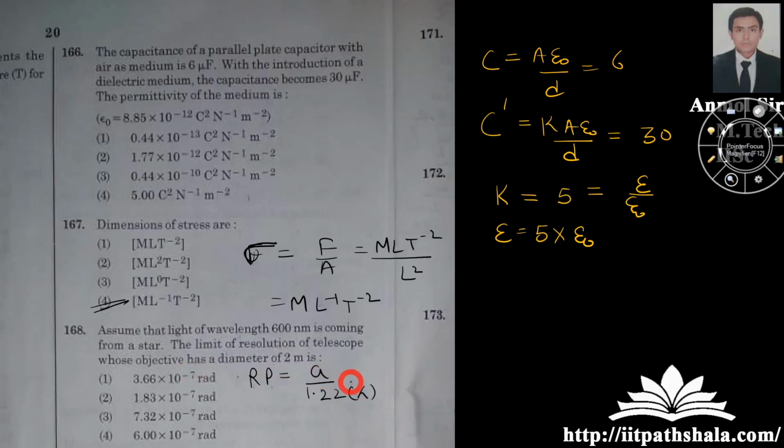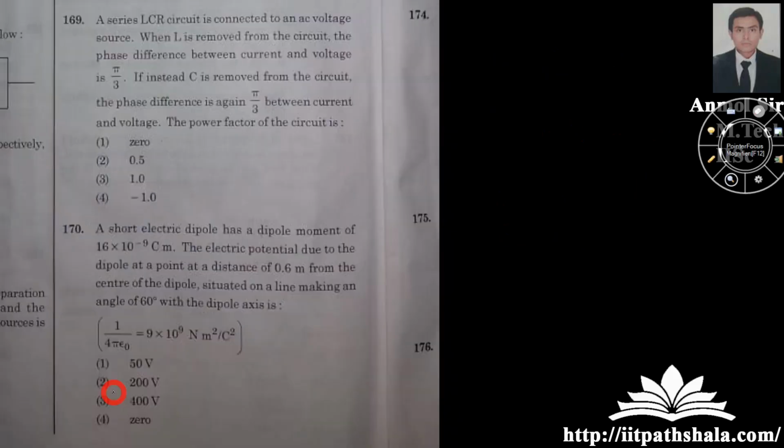Now you can put all the values over here. You'll know that the limit of resolution is nothing but 1 upon resolving power. Put all the values in and you will be left with 3.66 into 10 to the power minus 7. So my first option is the correct option.